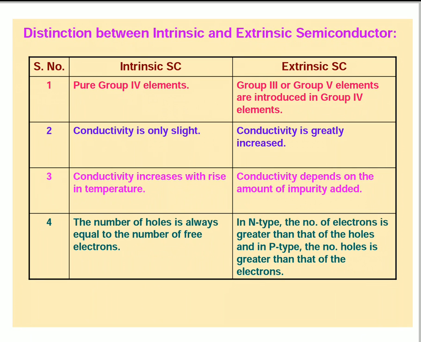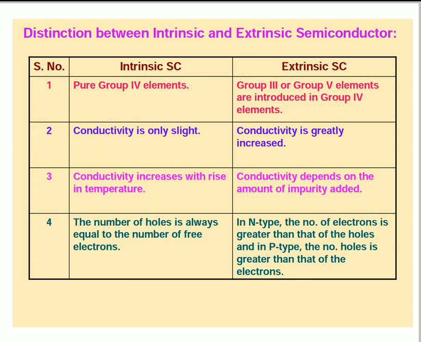After that I will discuss the distinction between intrinsic and extrinsic semiconductors. Intrinsic means pure semiconductors, pure without any impurities added to the material. We call that intrinsic semiconductors. Extrinsic semiconductors means we add impurities to the pure substances and we get the extrinsic semiconductors. That extrinsic semiconductor is also of two types, we know, p type and n type.